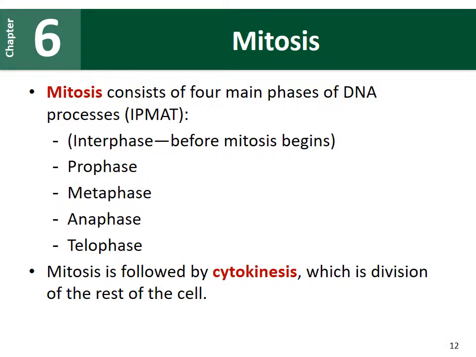We're going to be looking at mitosis first. Mitosis consists of 4 main phases of the DNA process. So there's interphase, which we talked about. This is before the actual cell division event starts. That's where all of that DNA has been replicated. The chromosomes start to condense down. Those chromosomes will then enter into prophase. We'll have metaphase, anaphase, and telophase. Once you get to telophase, that'll be followed by cytokinesis, which is where the cell will physically separate to create two cells.